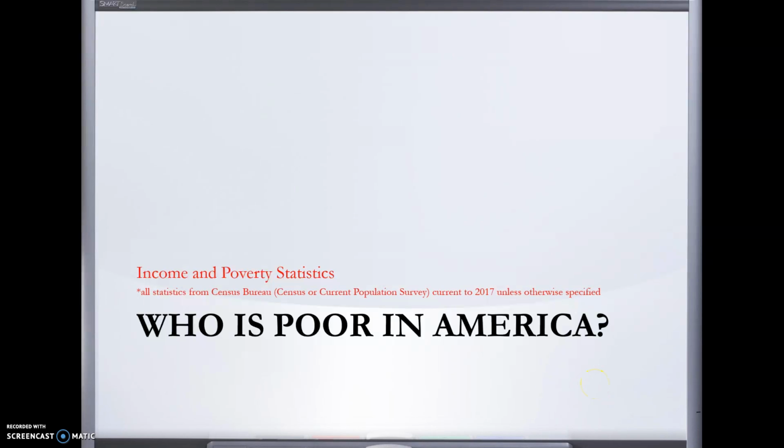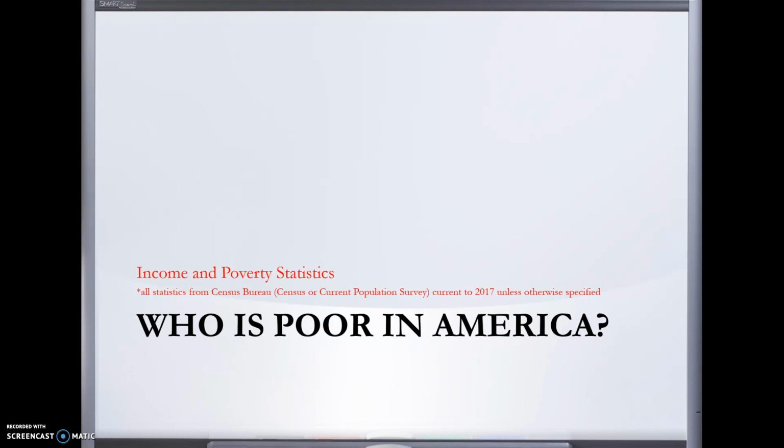So we talked about defining poverty both conceptually and technically, and then how it is that we define and measure poverty in the United States. So, since we know that and we know some of the criticisms of how we measure poverty, let's actually look at who is poor in America.